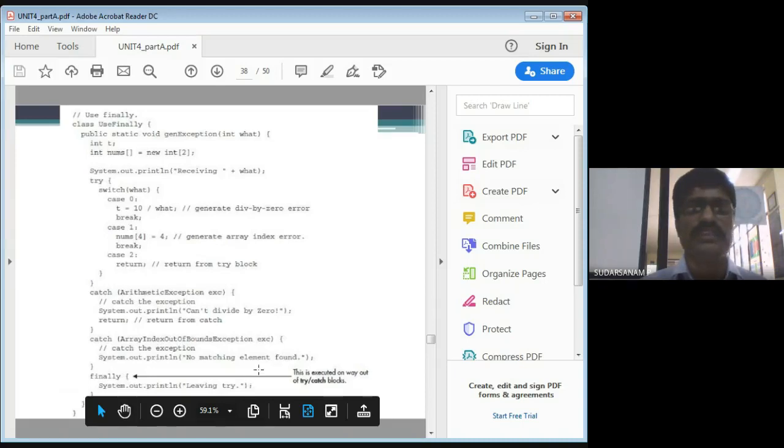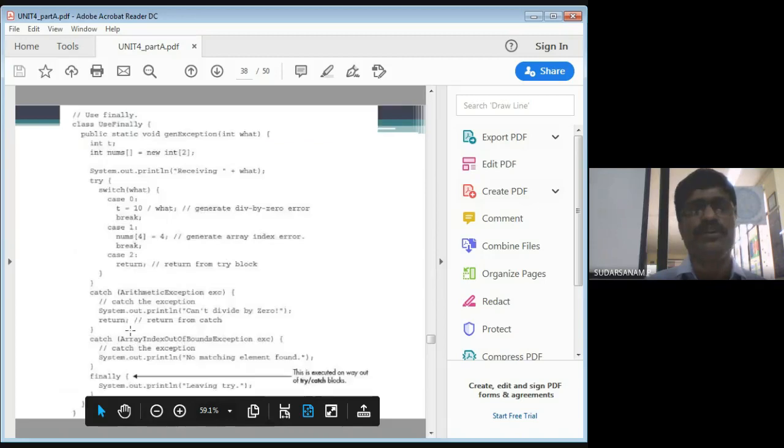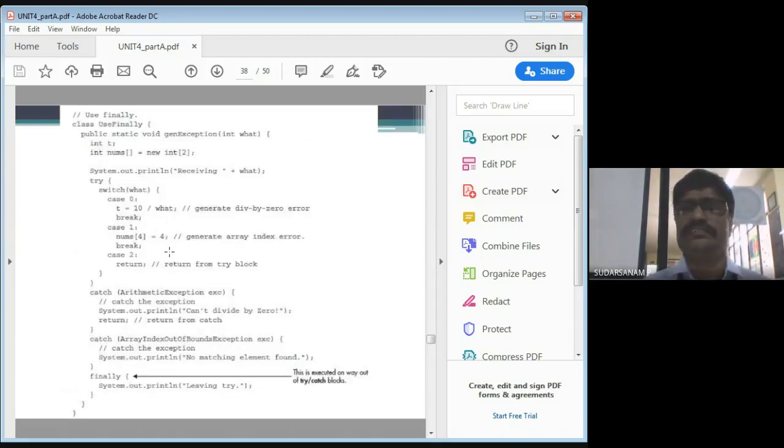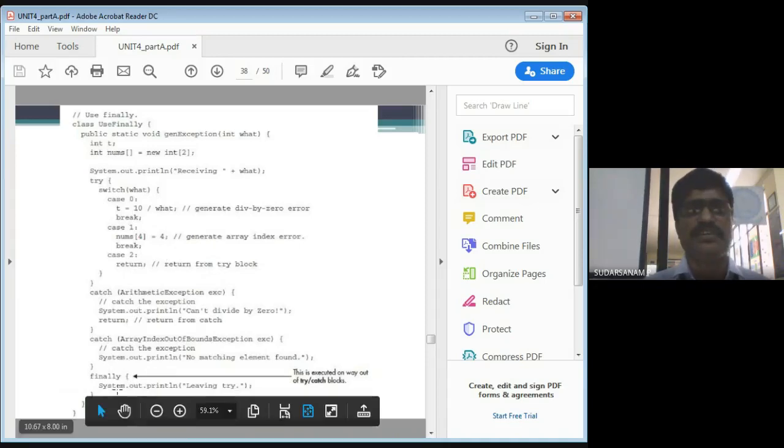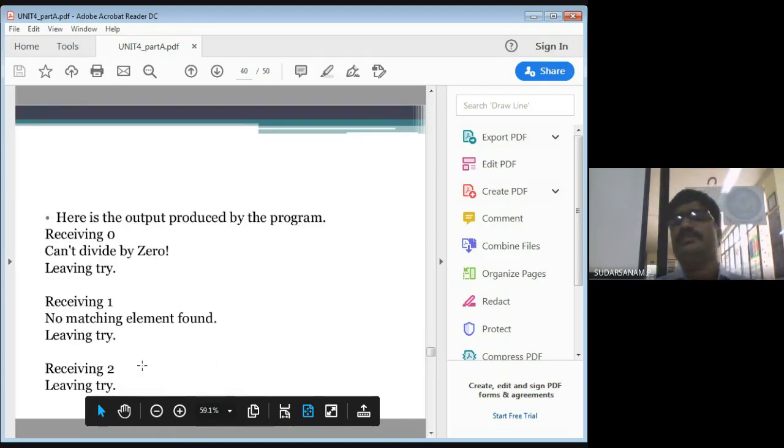So now, leaving the element, the finally statement. That is what "leaving try" is. Now when you go for the last one, you have not written any code here, just written return. It means no catch statement will be executing; directly it will go to the finally statement, which is nothing but the System.out.println "leaving try". So you see here, that is the output of this.